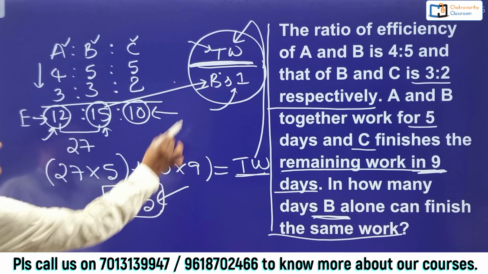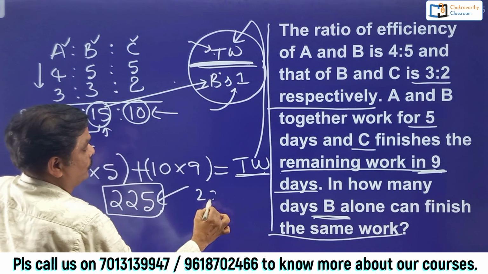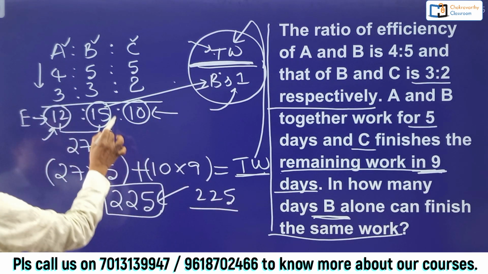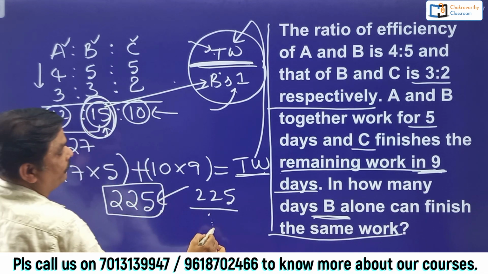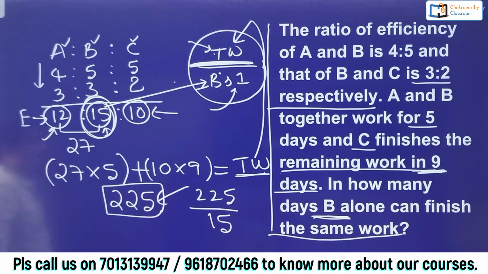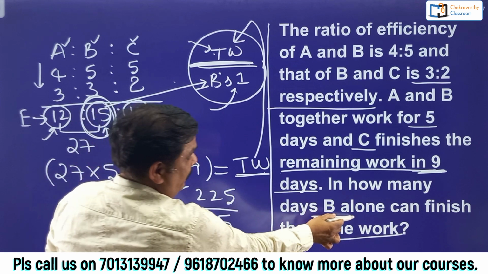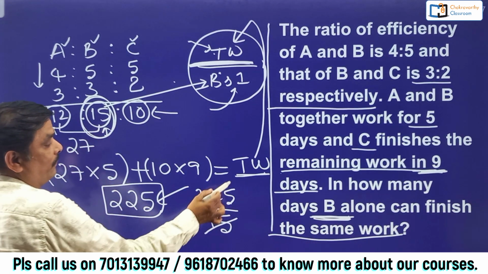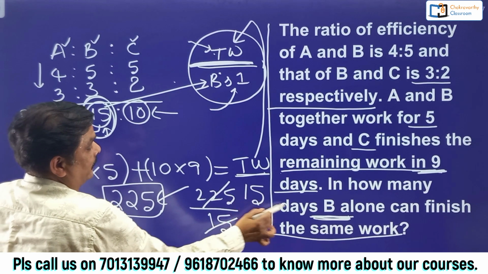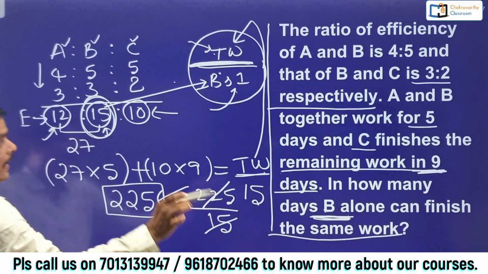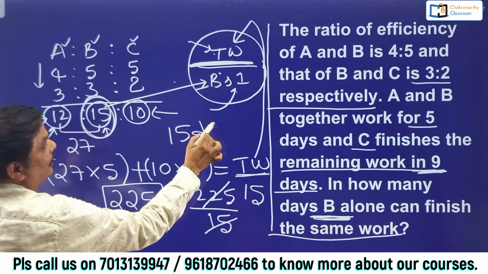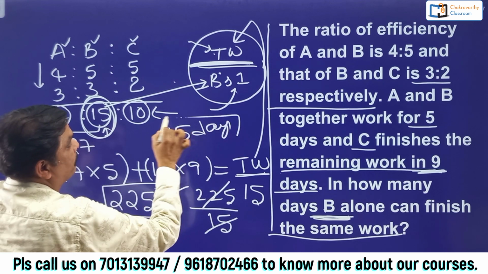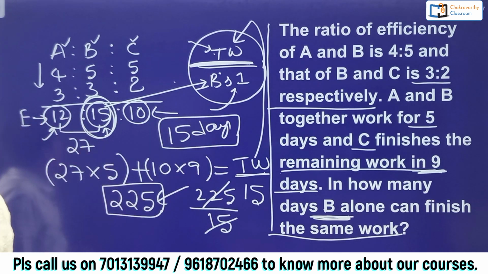Now my answer is total amount of work 225 divided by B's efficiency, 15 units per day. Because they have asked the question here, this is only B alone can do it in how many days? Now simply this is 15 times. So my answer is B can do the work alone in how many days? 15 days. How simple this one, students, isn't it?